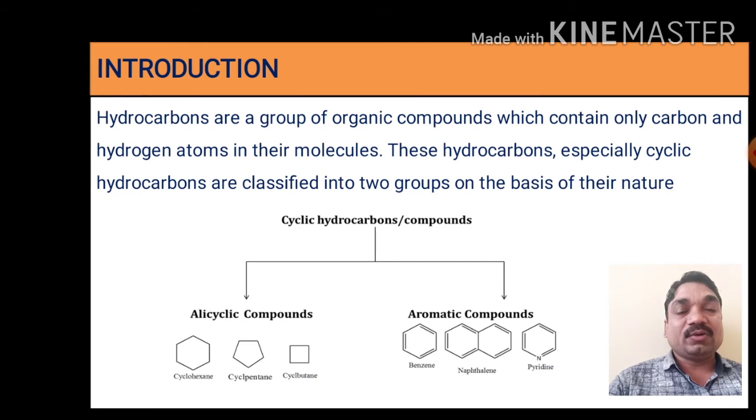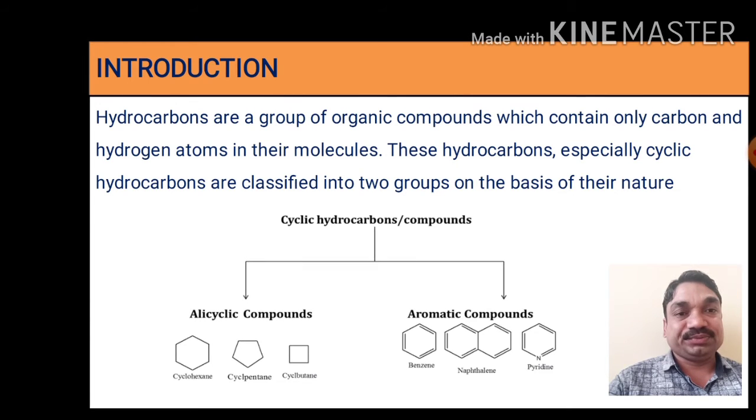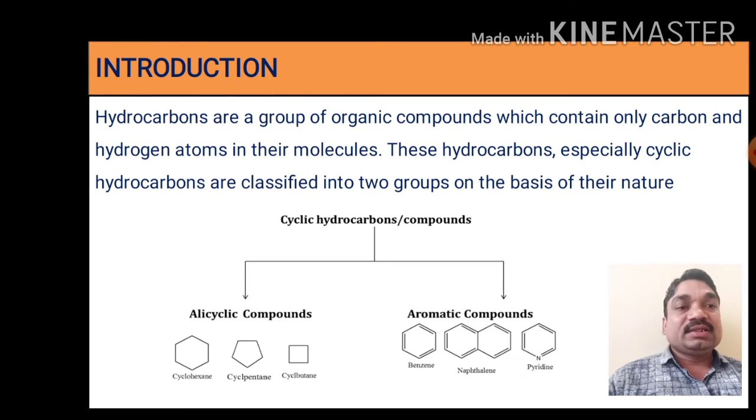Next example is cyclopentane. It contains 5 carbon atoms, all in a closed ring, and all carbons are sp3 hybridized. They are saturated hydrocarbons containing closed ring structures. Cyclobutane contains 4 carbon atoms, which are sp3 hybridized and form one ring, that is a 4-membered ring.